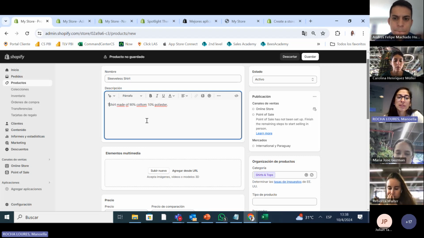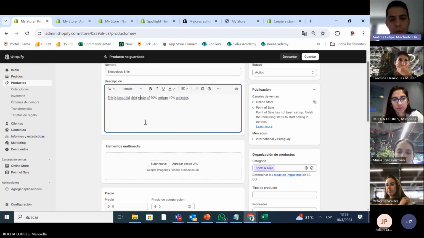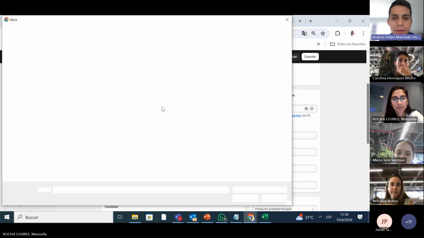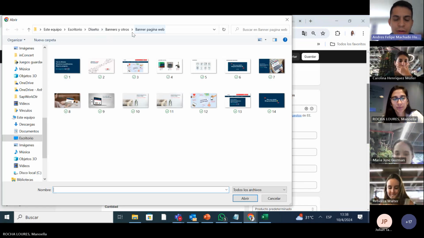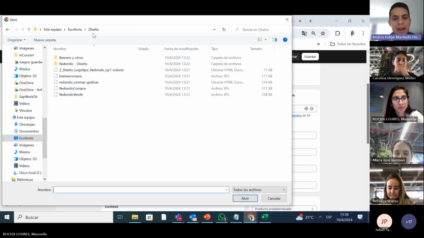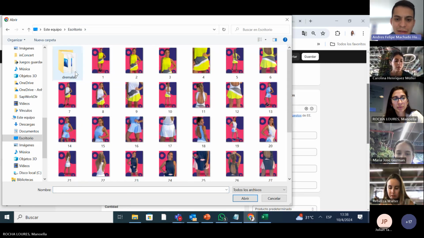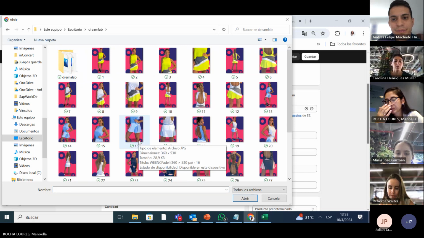I'll put, this is a beautiful shirt made with... it will be more descriptive. We talk a little bit about this in the class manual. In e-commerce, the customer doesn't have the chance to feel or see something in person, so you try to bring the customer to that experience of feeling, describing things to the point that they can feel what they're going to buy.